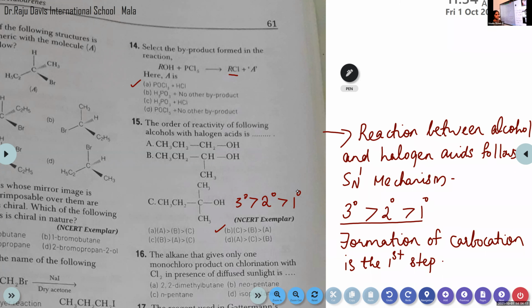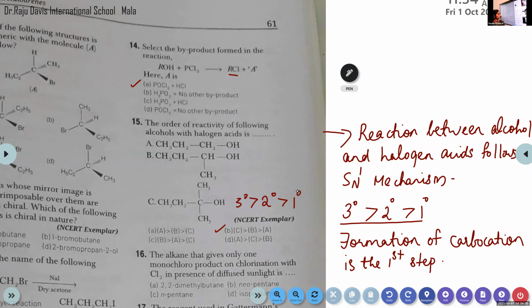And do you remember about the SN2 mechanism? It takes place in a single step. Both the attacking and the leaving group reactions take place in a single step. And it will follow the reverse order. Primary is greater than secondary is greater than tertiary. And the reason is that it is due to steric effect.